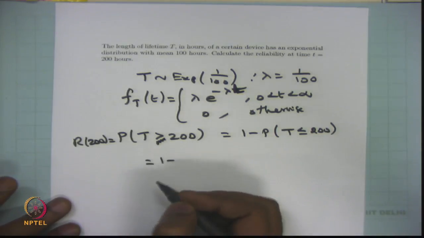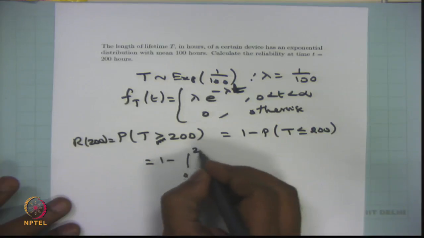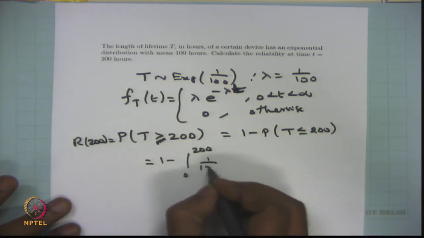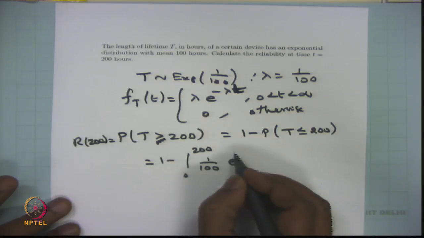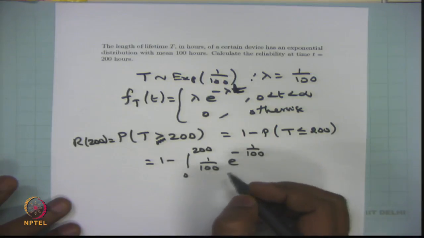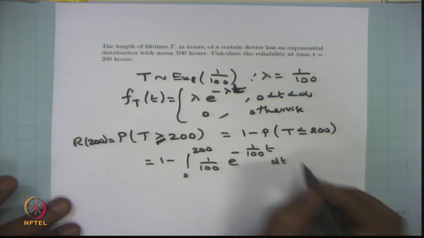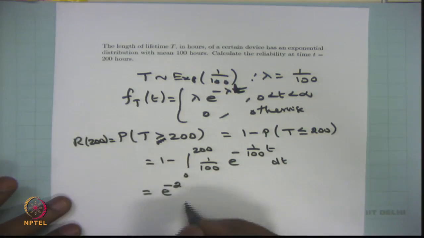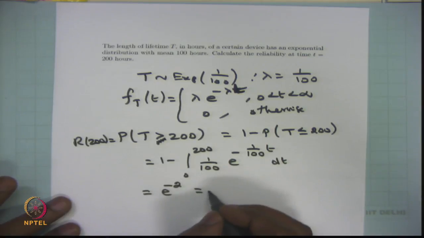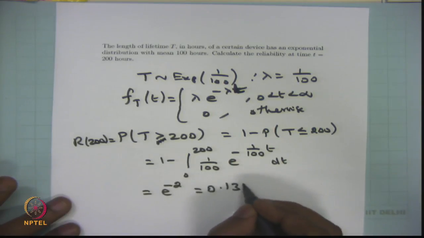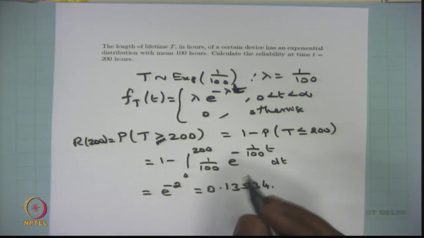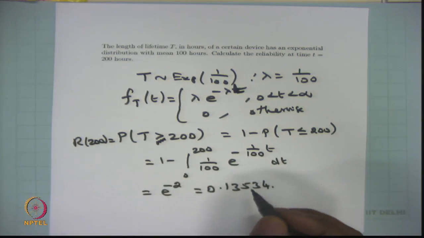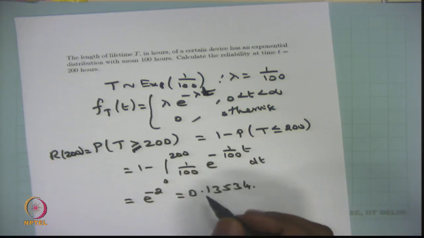So this is the same as 1 minus the integral from 0 to 200 of lambda e power minus lambda t dt. You simplify, and you will get e power minus 2. That is going to be the answer. Numerically it is going to be 0.13534. So this is the reliability of the device at time t equal to 200. Like this you can create many more problems with this setup and solve them. Now we will move on to the next problem.